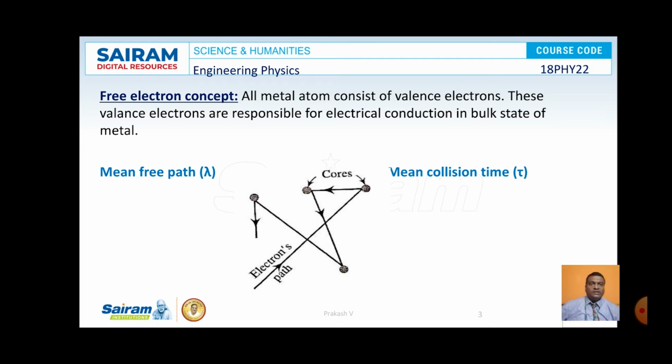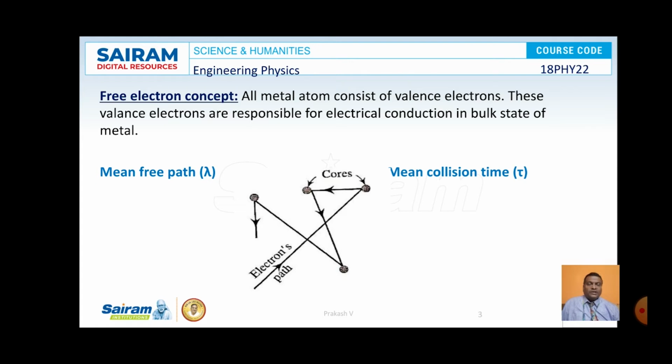Due to thermal agitation, the free electrons move constantly within the boundaries of the metal. They collide with each other and also with the boundaries of the metal. As the temperature of the metal increases, the thermal agitation also increases, and hence the resistance suffered by the material for the flow of electrons keeps on increasing. So this is what is going to happen in the case of metals.